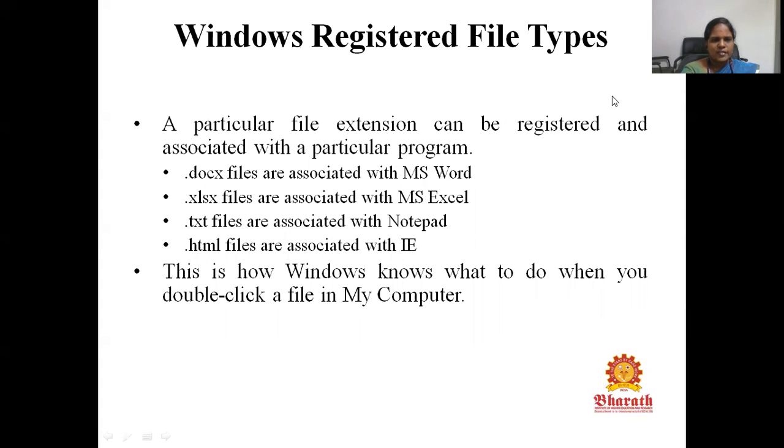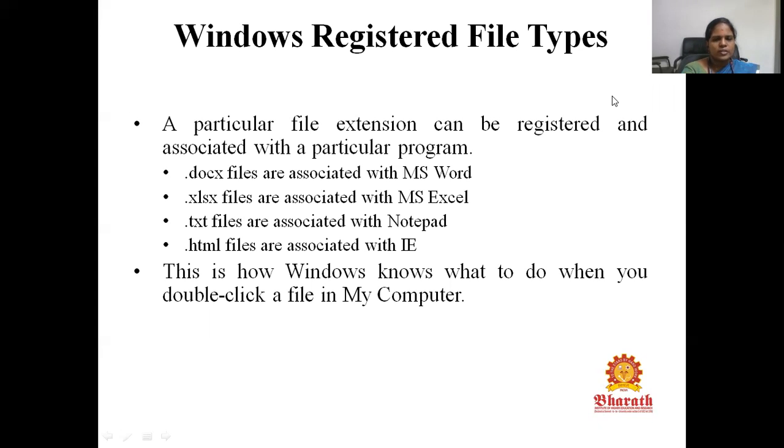Some of the registered file types in Windows are identified with the file extension. You can find what type of file it is and the program associated with it. For example, if the extension is .doc or .docx, it is associated with Microsoft Word. If the extension is .xls or .xlsx, it is associated with MS Excel. If the extension is .txt, it is associated with Notepad. If the extension is .html, it is associated with Internet Explorer.